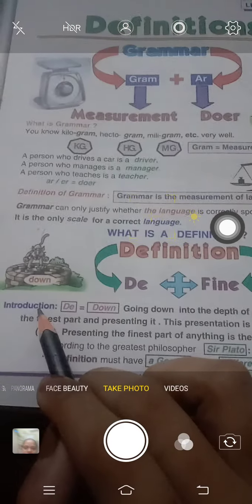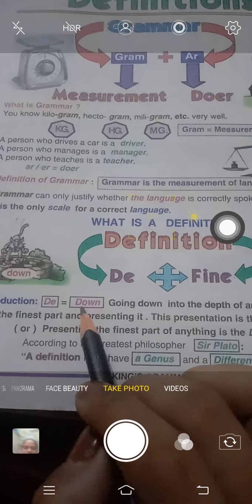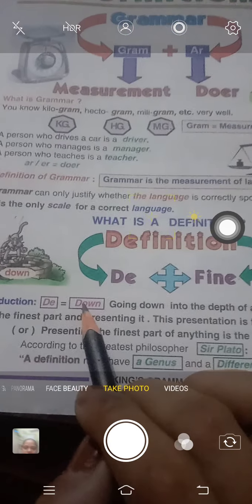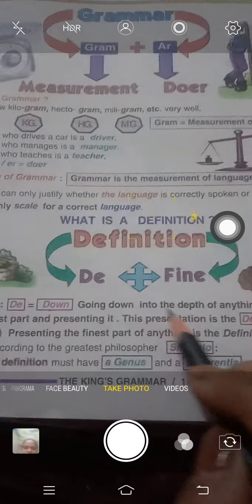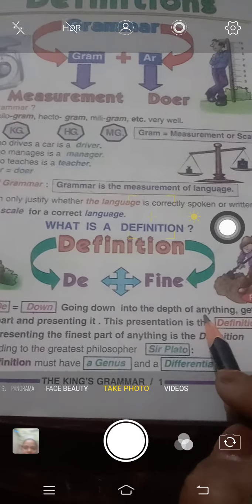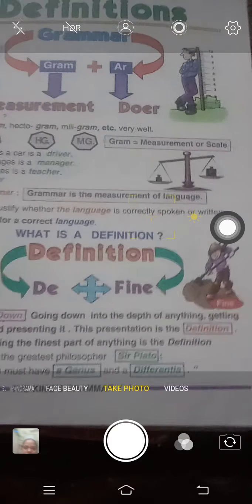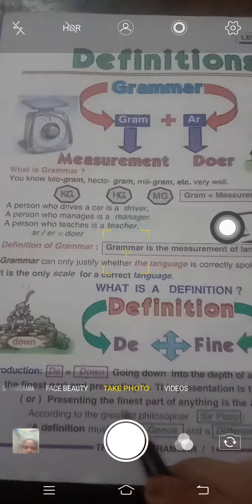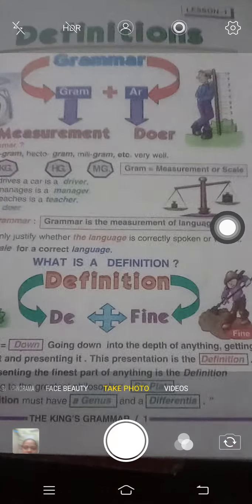So what is the meaning of D? D means down. So going down into the depth of anything, getting the finest part and presenting it. Okay, so this presentation is the definition.